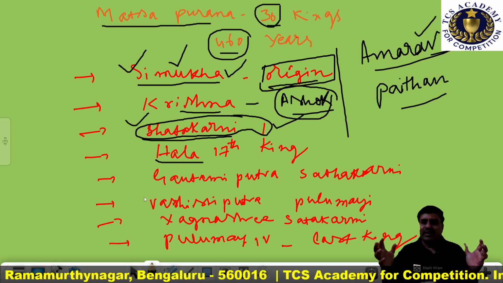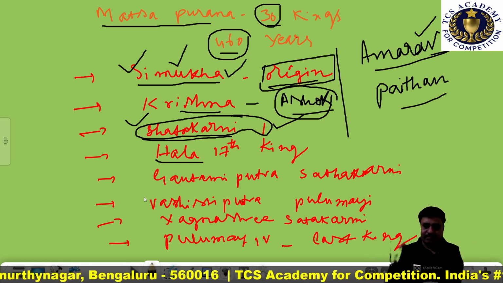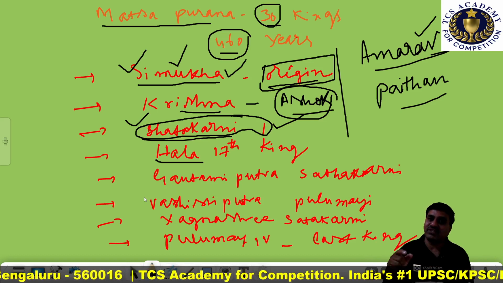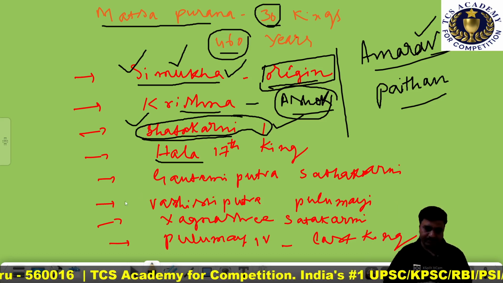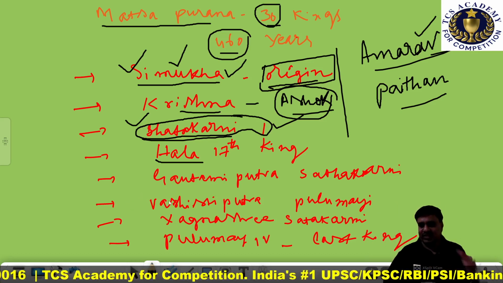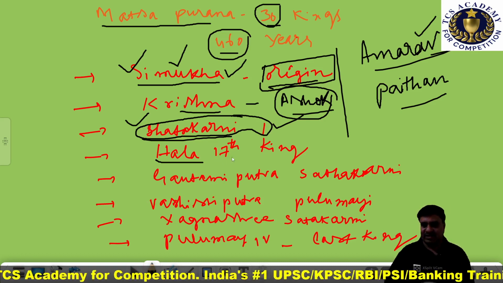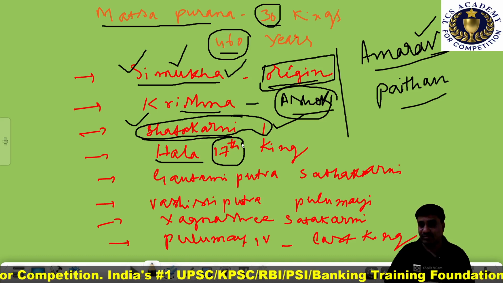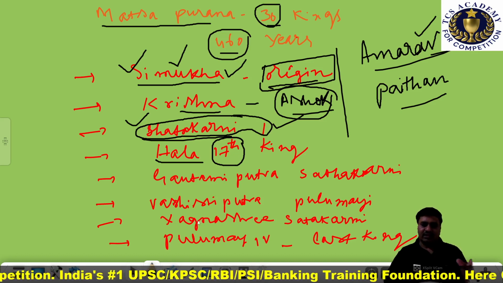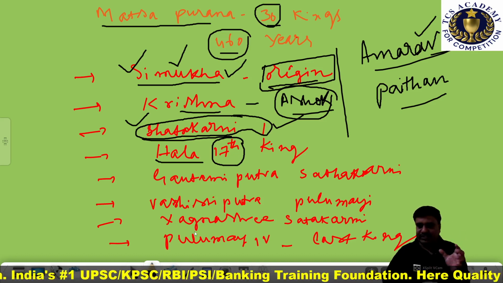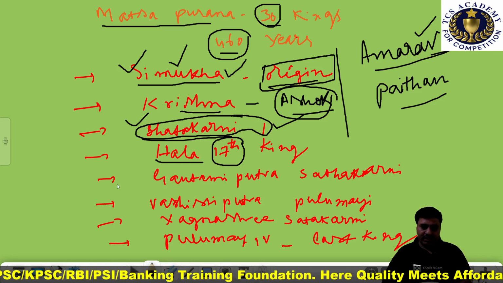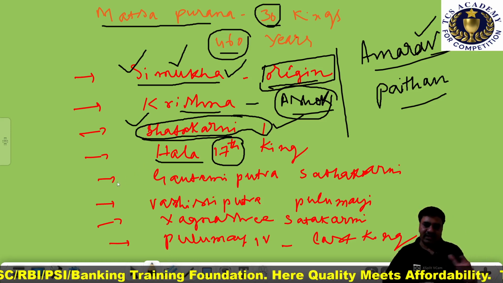The love theme has been contained in the book produced by Hala, the 17th ruler of the Satavahana dynasty. So especially this particular literary work produced by Hala, the 17th ruler of this dynasty, is Gatha Saptasati. It was in the Prakrit language. Right? It is mentioned in another text.